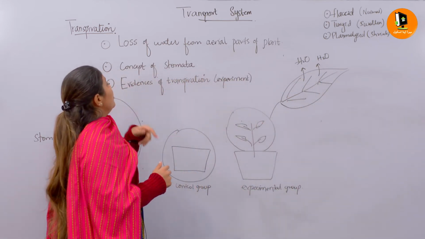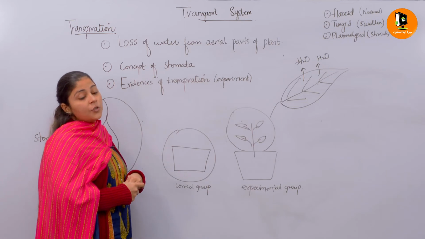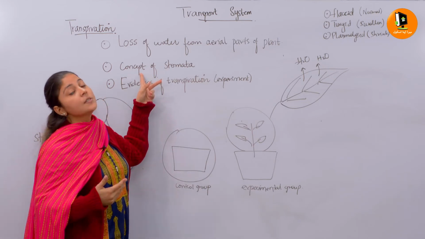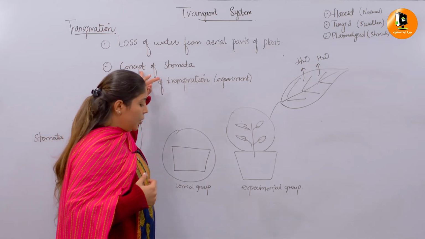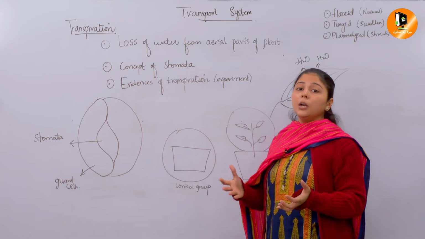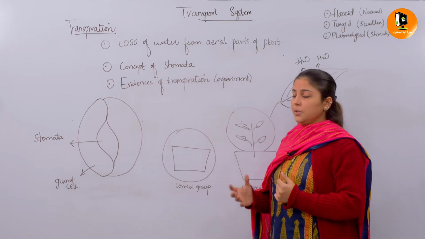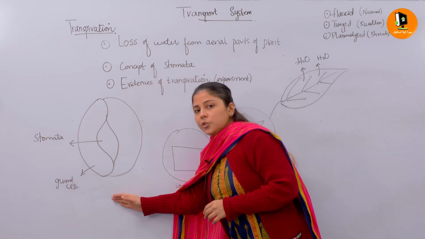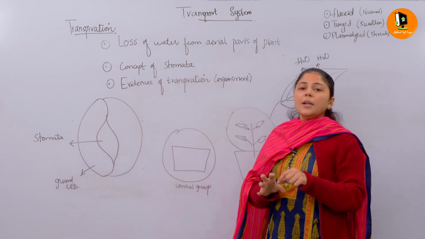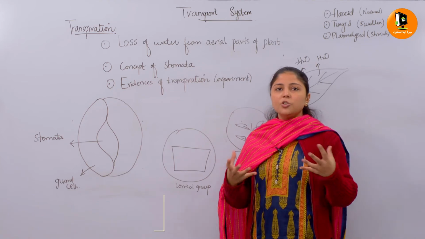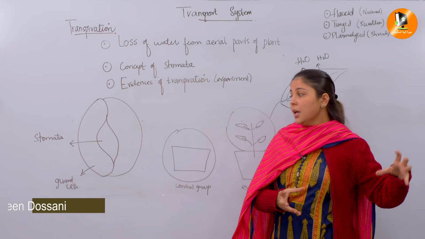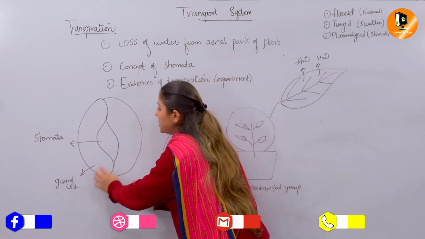Now, for further understanding of transpiration, you need to understand the concept of stomata. I hope that in previous classes you have learned what stomata are and where they are present. This is the structure of a stomata, which is guarded by guard cells. A stoma is just an opening, not actually a part of the plant, and it is guarded by the guard cells.